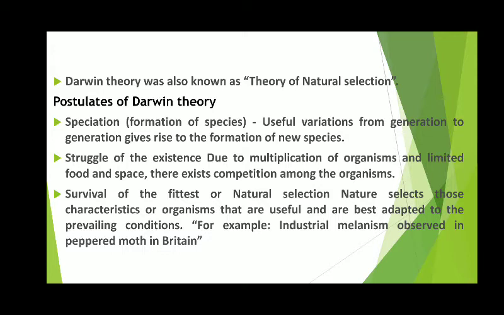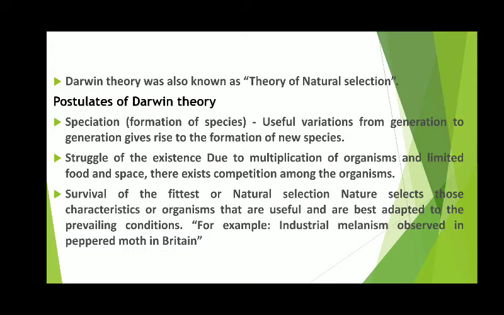First, useful variations from generation to generation give rise to the formation of new species. This means useful variations. Variation is difference in characteristics or traits among the individuals of a species. And if there are useful variations from generation to generation, that helps give rise to the formation of new species. As you know, the great advantage of variation to a species is that it increases the chances of its survival with changing environment.